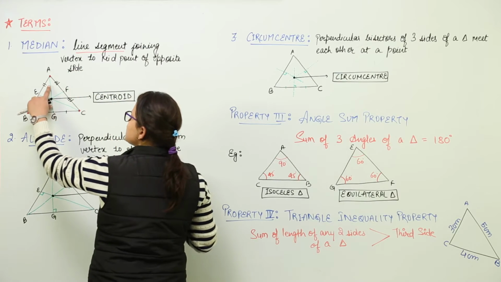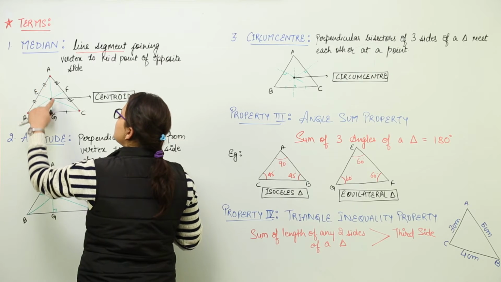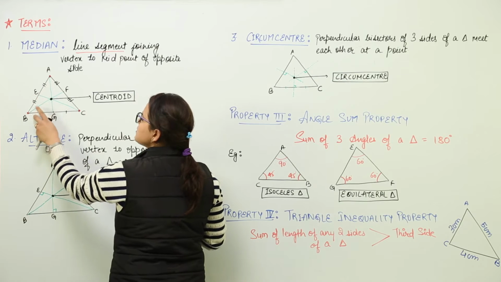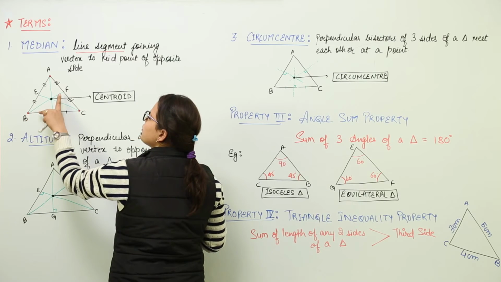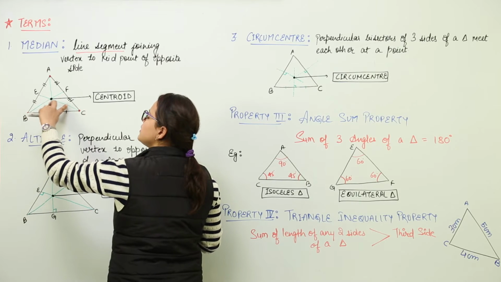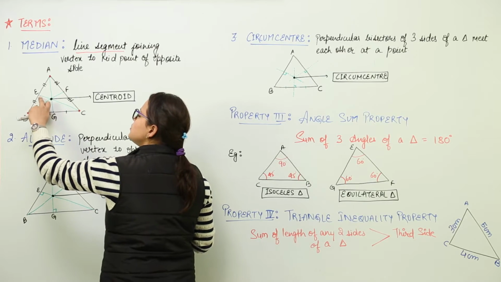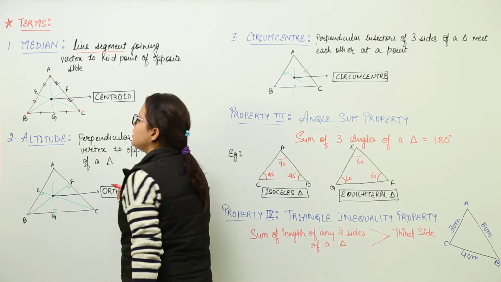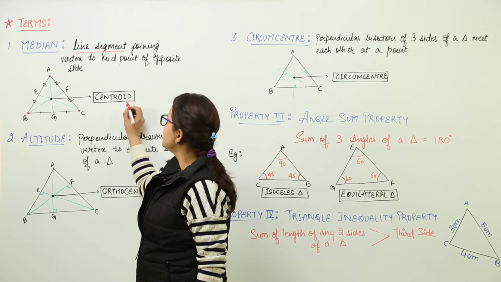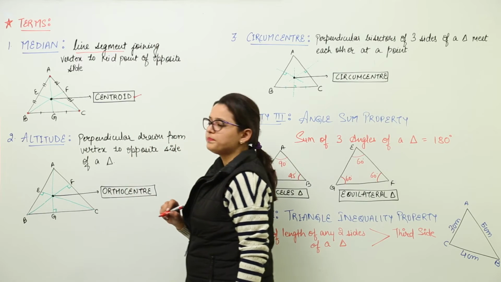So the line segment joining vertex to the midpoint of opposite side is the median. Similarly, the line segment joining vertex to the midpoint of the opposite side is the median, and the third median is possible when it joins point C to E, which is the midpoint of AB. And the point where all the three medians meet each other is known as the centroid.